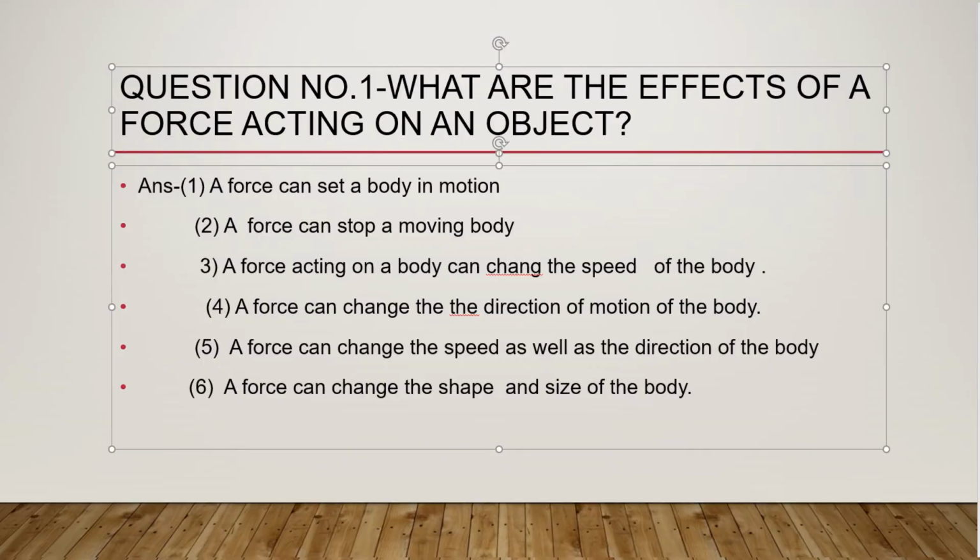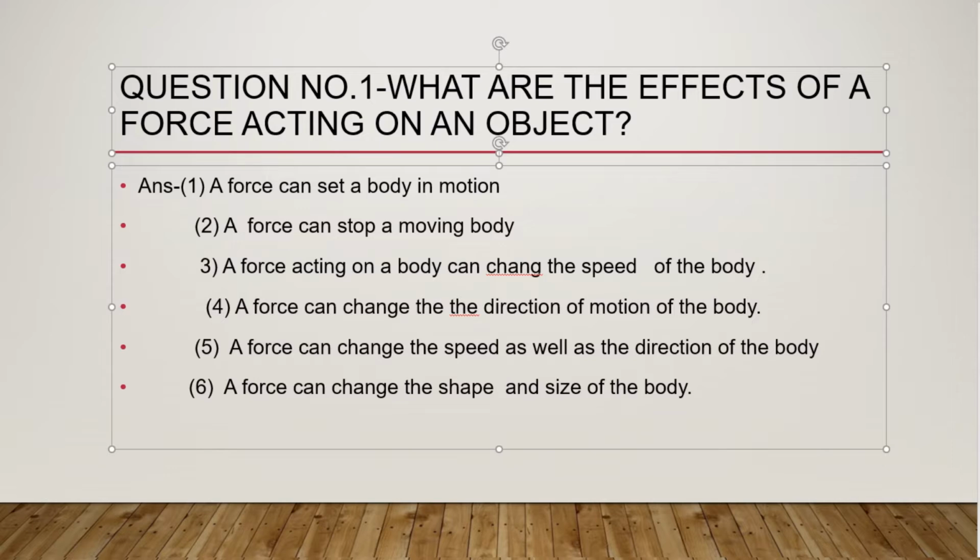Some questions are asked from this lesson in our textbook. From that, the first question is: what are the effects of a force on an object? The answer of this question is: effects of a force acting on an object.